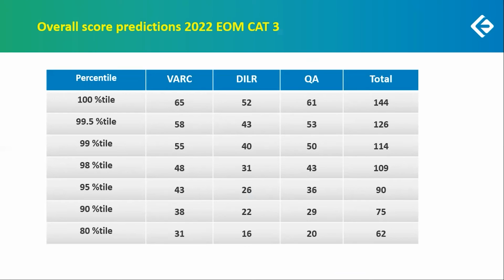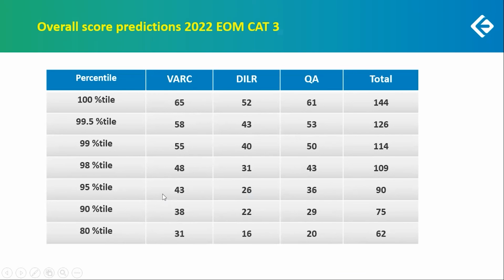So look at the patterns. I think we do that in every session. Look at the patterns. You start at an 80 percentile, 31, 16, 20, and a total score of 62. Start moving upwards, and what do you get? From 80 to 90 percentile, which is a huge jump in terms of your expectations, all you need are what? 2 extra correct, 1 less incorrect. 2 extra correct, 6 marks. 3 extra correct, 9 marks.